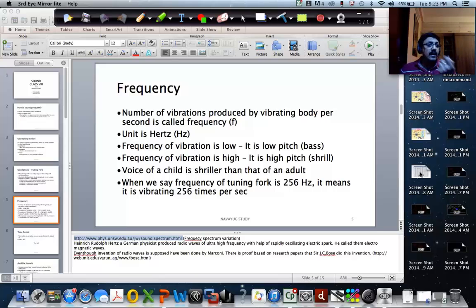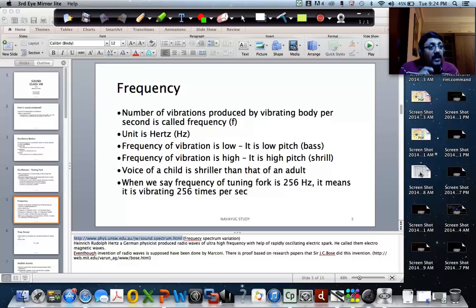So, I don't know whether you've seen a tuning fork. I'm sure you should ask your teacher to show you one. Usually on each tuning fork, it will be written how many hertz. Which basically says that if I hit the tuning fork somewhere, it will vibrate at that frequency, and the sound produced will be of that frequency. Right? That is basically what it means.